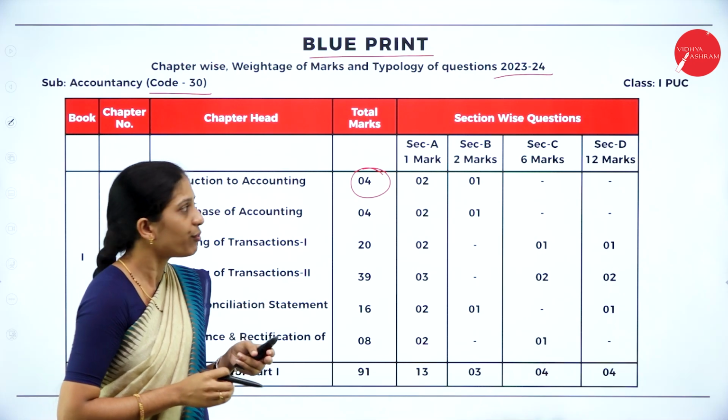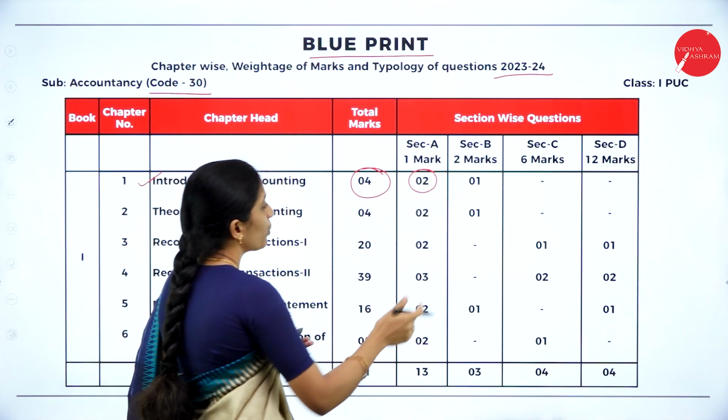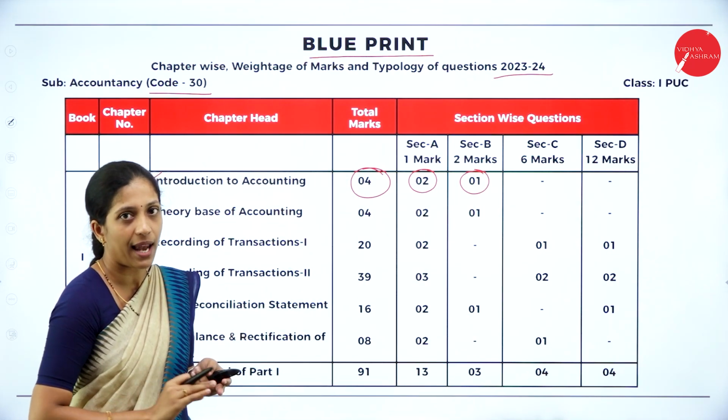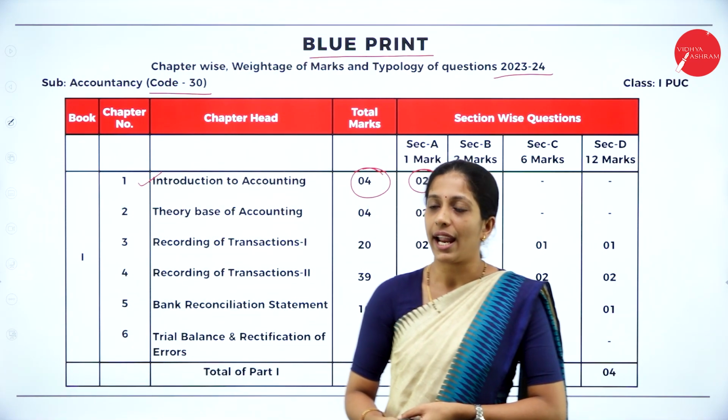The weightage is 4 marks, where you can get two questions of 1 mark as well as 1 question of 2 marks. There is no 6 marks question, there is no 12 marks question. So hope you are clear about the first chapter, that is Introduction to Accounting.